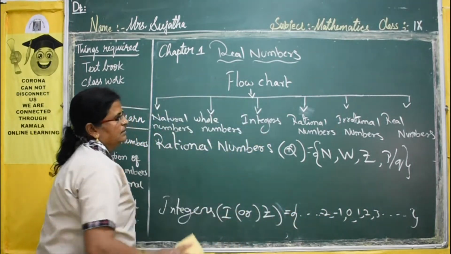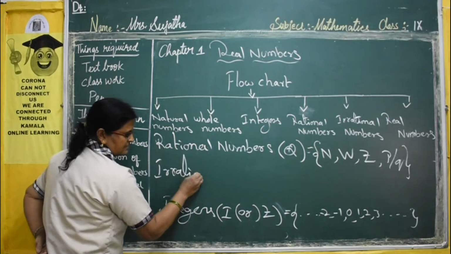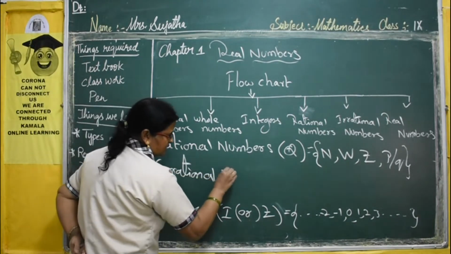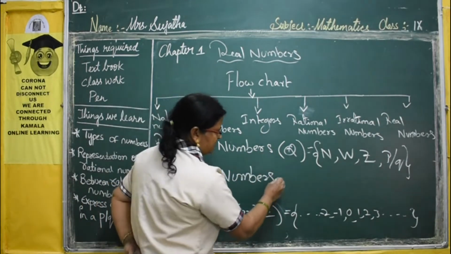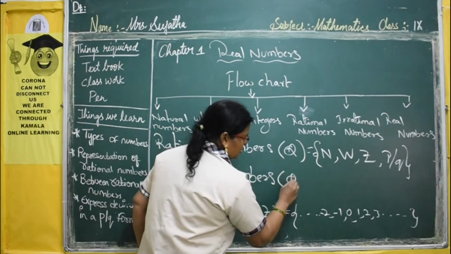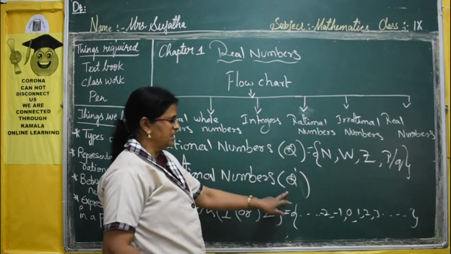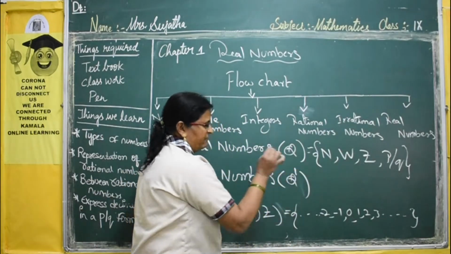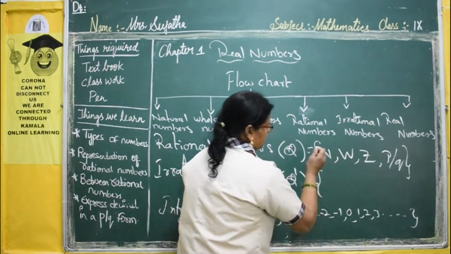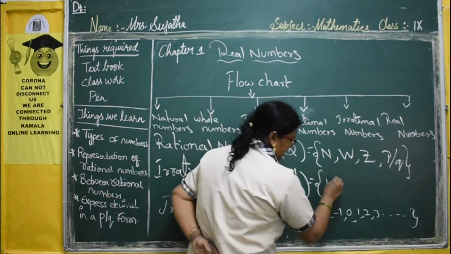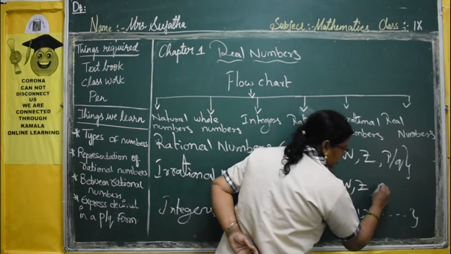Now, next one is irrational numbers. Irrational numbers are denoted by Q dash, that is, we have to put a dash on top of Q. This set does not contain the earlier numbers, natural numbers, whole numbers, integers, rational numbers.